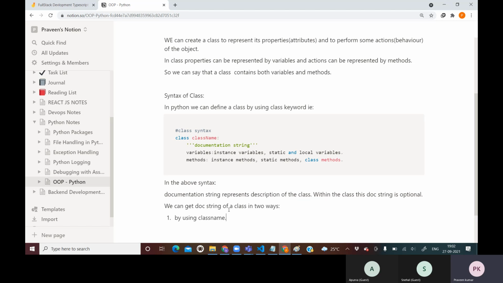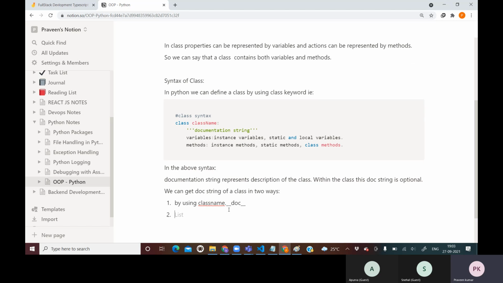Class name dot dunder doc, like a property. Class name dot dunder doc property. After that, the second one is help. Help class name. If you write the class name inside help, then that is going to give you the doc string.